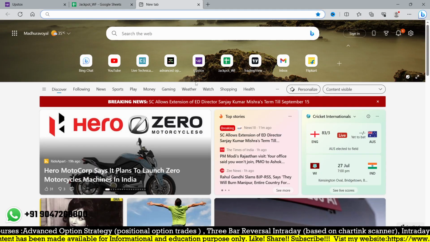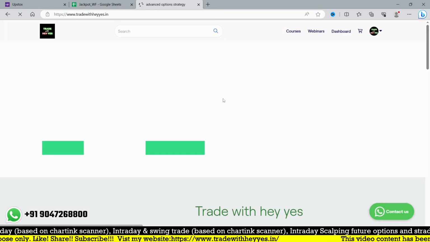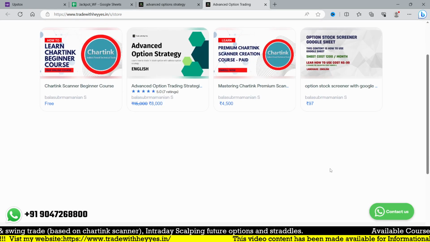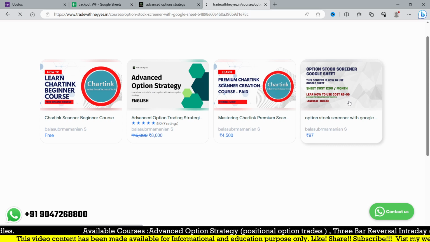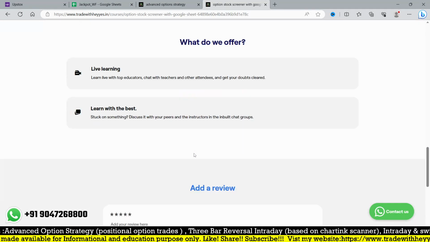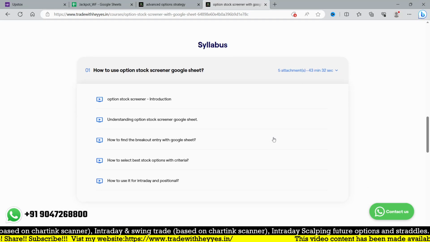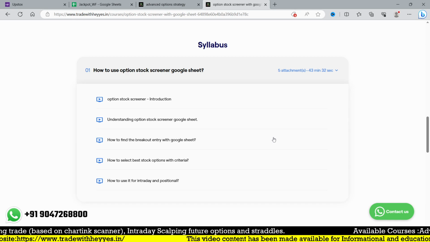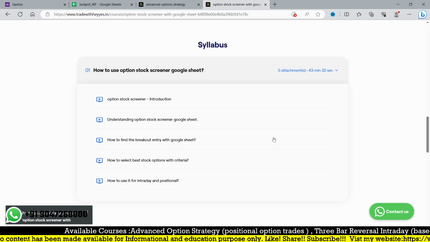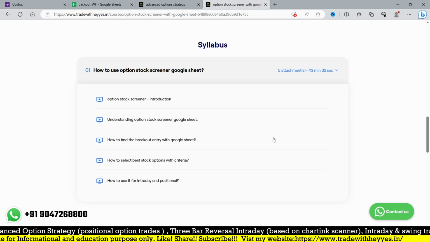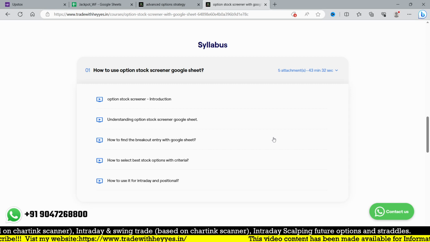Without knowing that, you may also use our option strategy. So you can go to our website, simply go to the courses, and there is a course about how to use the Google sheet. It's about 97 rupees. After watching these videos, you can go to get courses, and here is all the content about how to use the option sheet. Here is the option scanner introduction, how to use it, how to do breakout entry or charting, and any other criteria, so everything is mentioned here. After completing this, if the sheet is really helpful to you, you can get this sheet and make use of it.